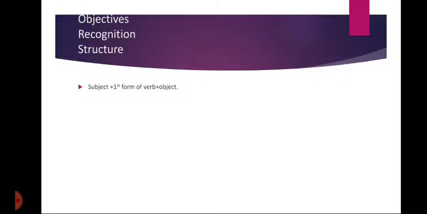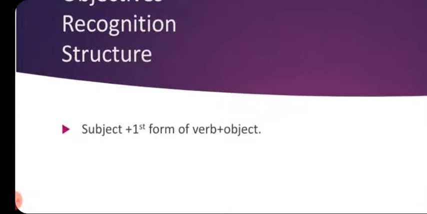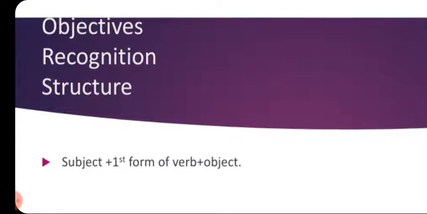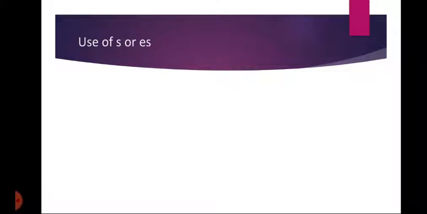So the structure we will use for this tense will be subject. As we all know, the doer of an action is called subject, means किसी को काम को करने वाला, plus first form of verb, that is called the present form of verb. It will be used in this tense, means the main action. And then we have object, means the action is performed upon object, means जिस पर काम किया जा रहा है.